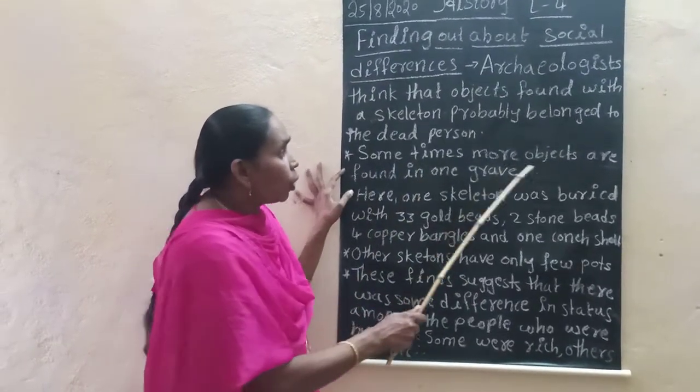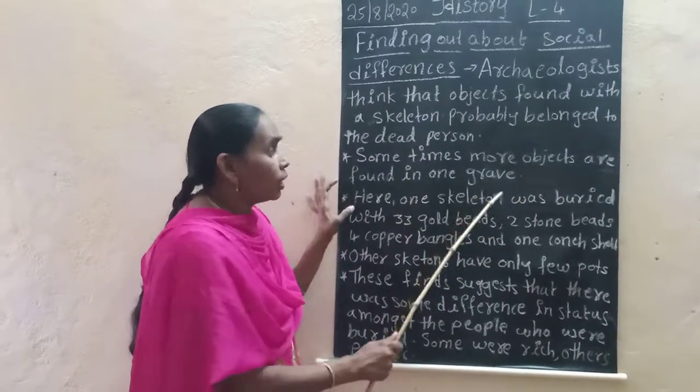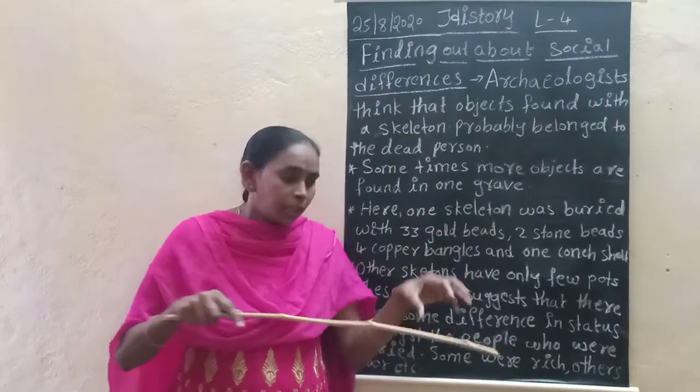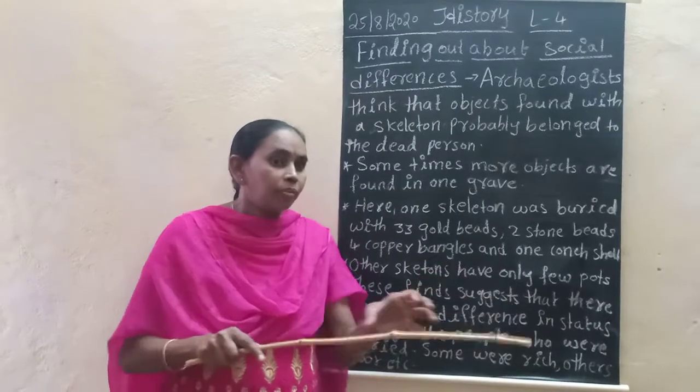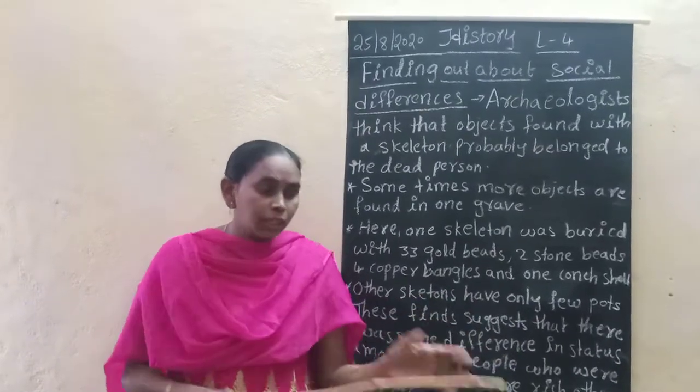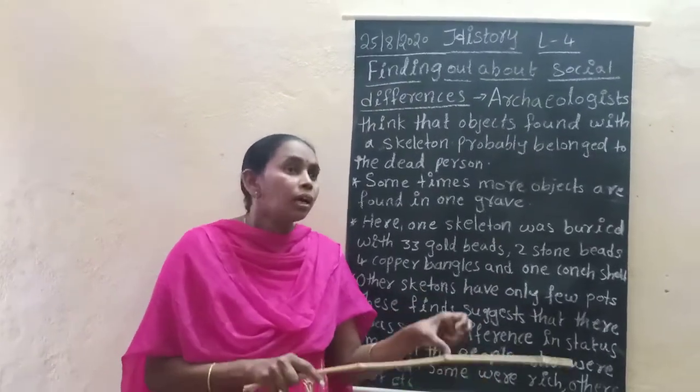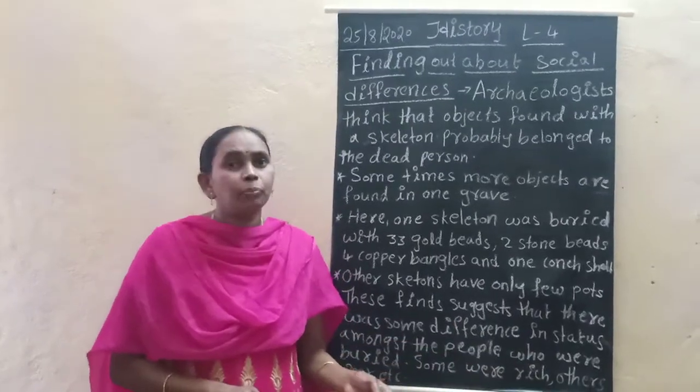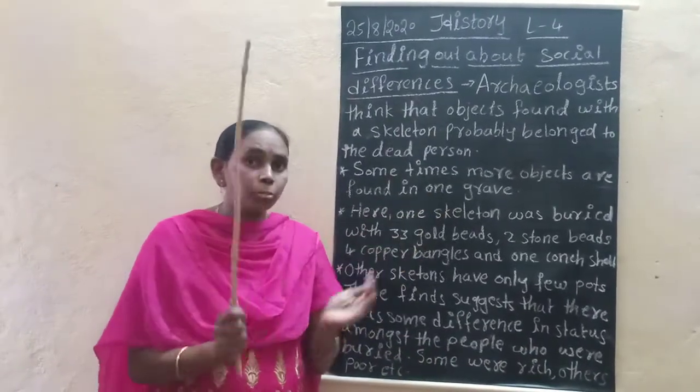Sometimes more objects are found in one grave only. So children, in some graves the archaeologists found more objects.